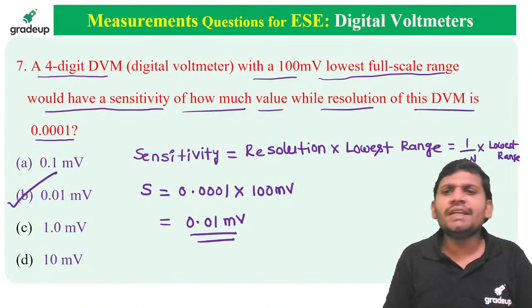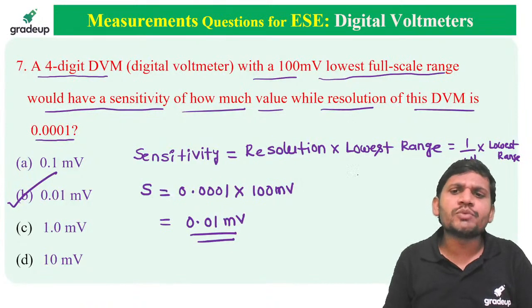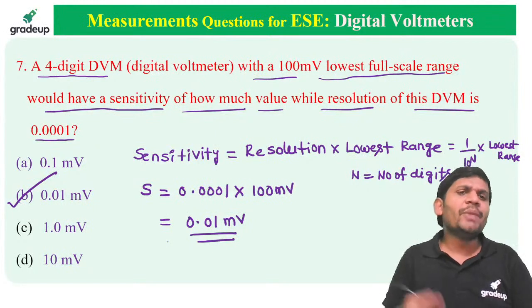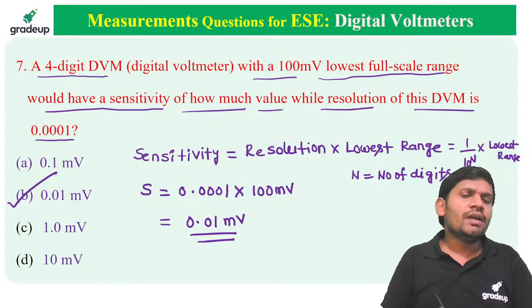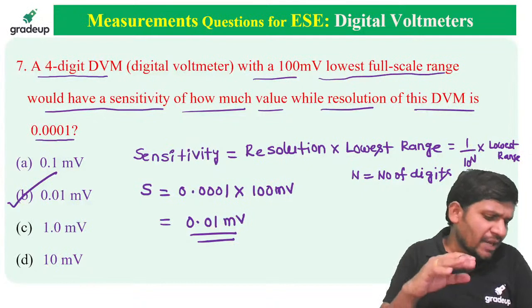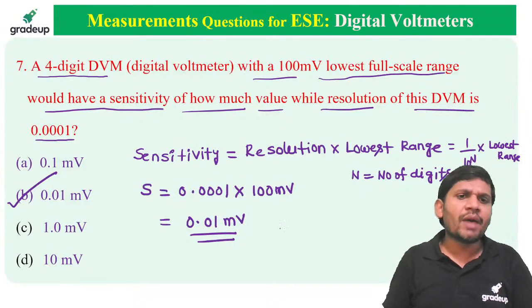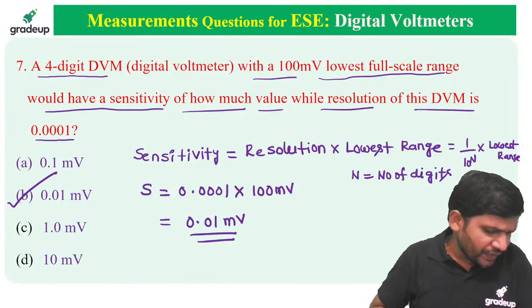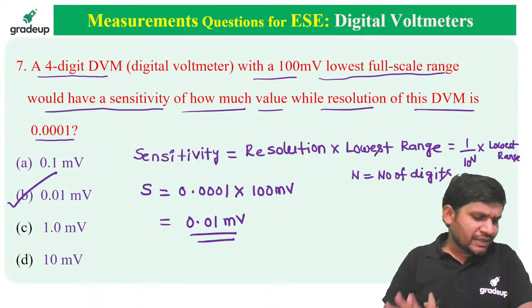It's a 4 digit DVM now, so you can substitute n equal to 4. Where n equals the number of digits. It is not the number of bits. It is the number of digits. Number of bits is different; number of digits is different. I think all of you have operated a DMM in our laboratory, sir. Option B is correct. Very good, option B is correct, students.